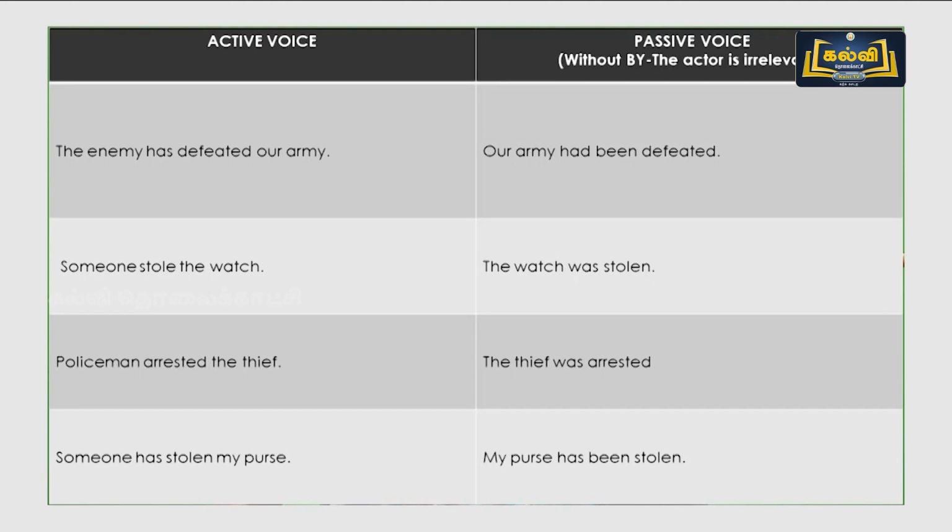My purse has been stolen. Again, we don't speak about the person who has stolen it, but about the object which has been stolen and the action. What has been done to the purse? Stolen. My purse has been stolen. Fine. So here we don't need by for such sentences. Friends, you all observed what I have been telling you all this time, right?